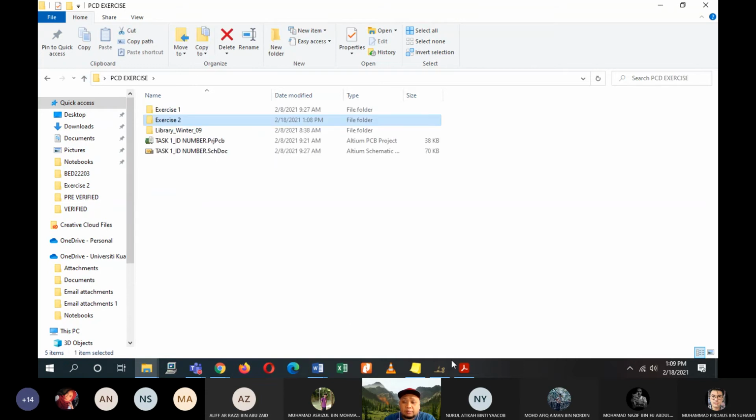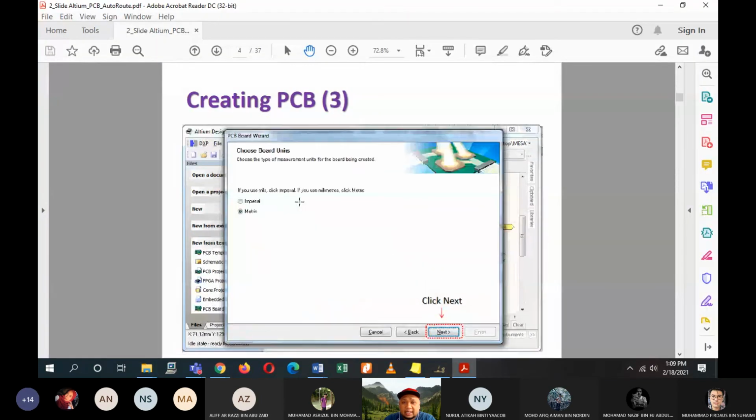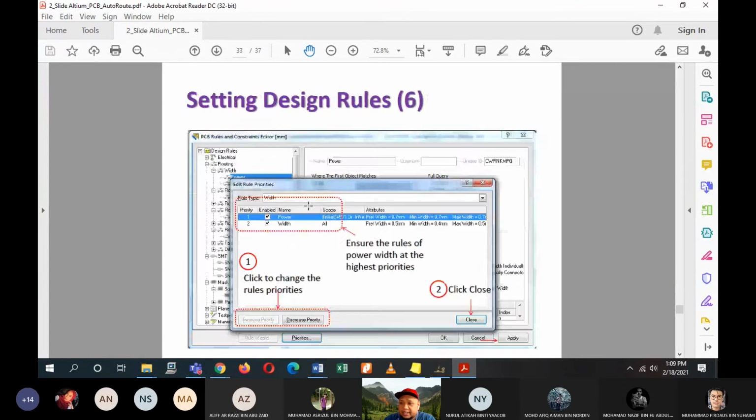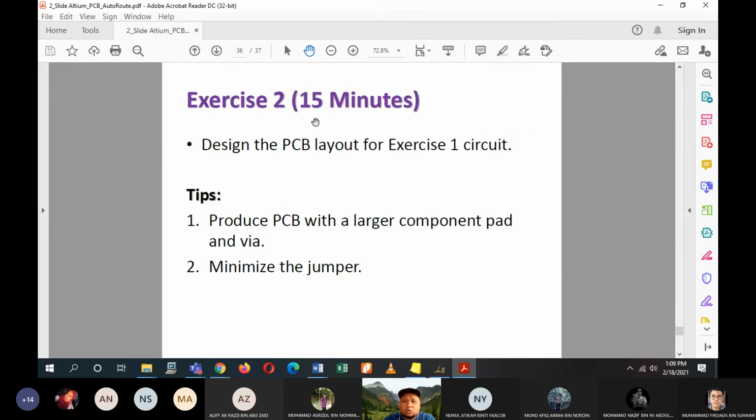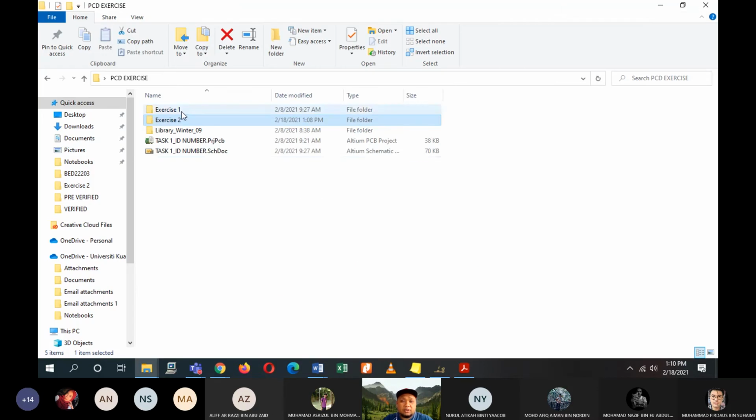Okay, now if you look back to this creating PCB slide, the last one, exercise 2, design for 15 minutes. Design the PCB layout for exercise 1 circuit. So produce the PCB with a larger component pad and vias, and then minimize the jumper. So these are the tips that you are about to apply for your circuit number 1 or your task 1. Okay, the one that you submit to me, that task 1. So you go back to your exercise 1.